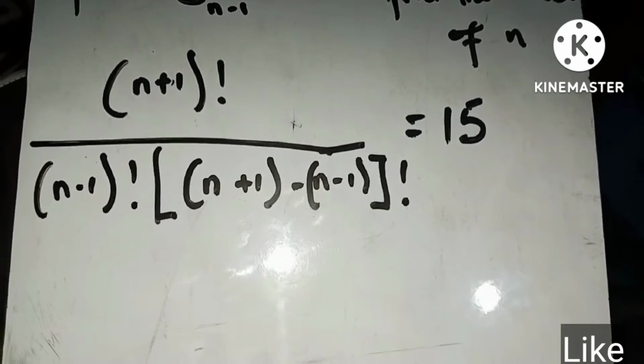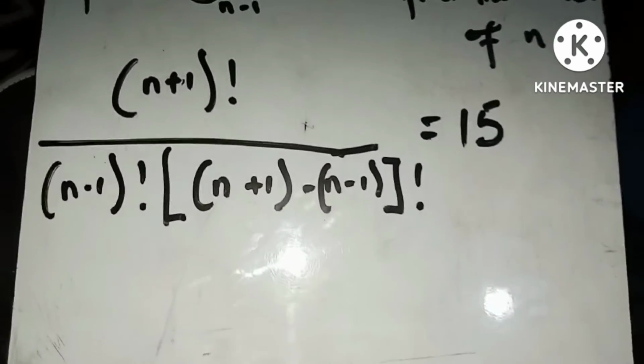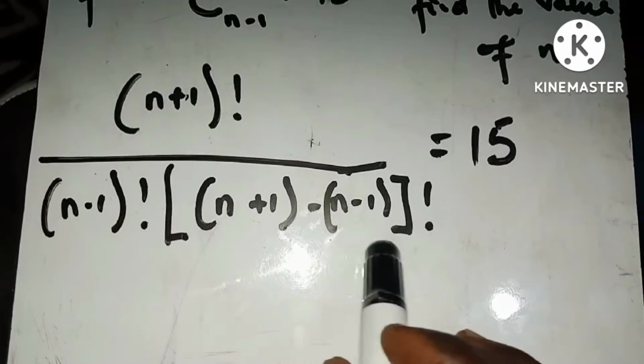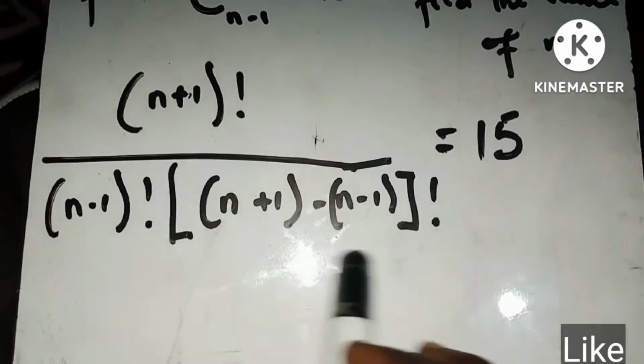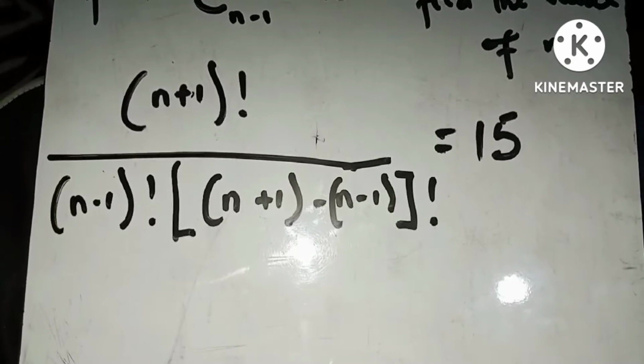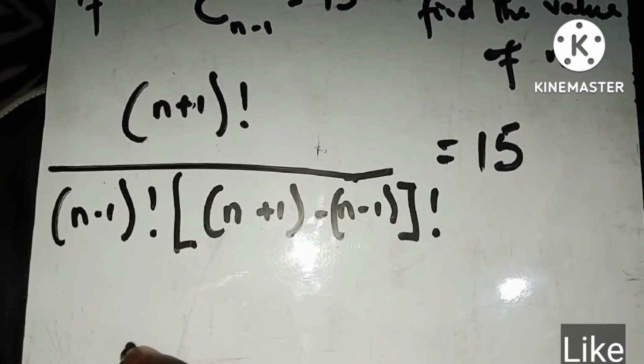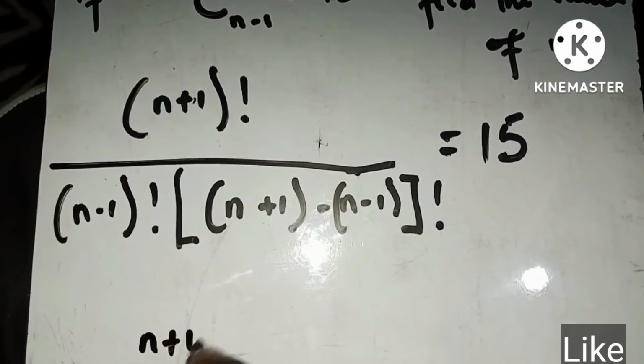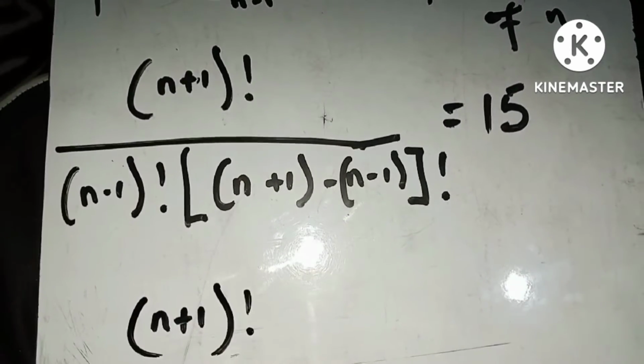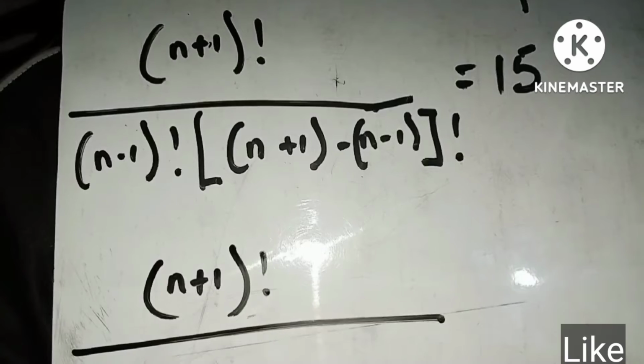All that we are going to do here is manipulate this thing, right? The square bracket here, we are going to take off the bracket. By taking off this bracket, we are going to have the top. We are not doing it to the top as of now. So here we have n plus 1 everything factorial, divided by n minus 1 factorial, which we are still maintaining.